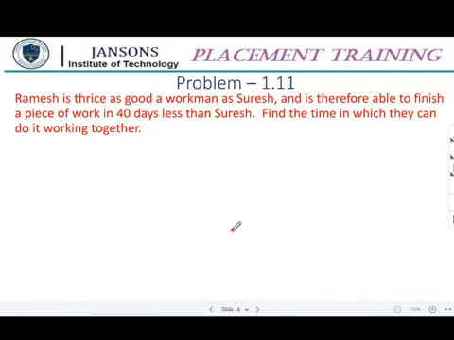Yes? Yeah, the public chat says 1 by x minus 1 by 3x is 40, correct? So we have to find out x. What does x mean? What do you mean by x? She is typing.